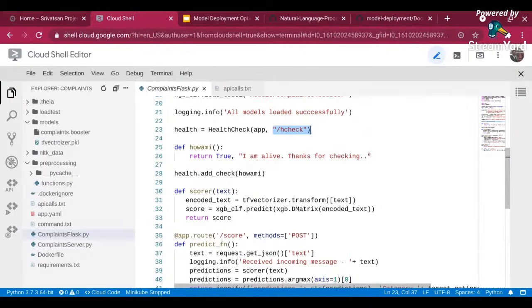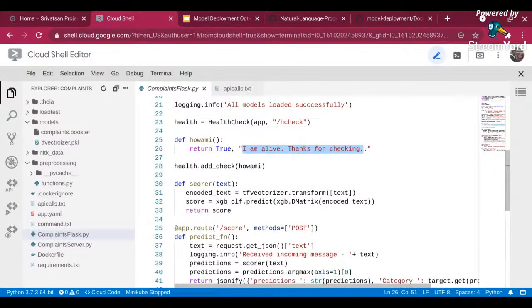And then I'm creating a function. Whenever this /health check URL is called, I'm going to return that I am alive, thanks for checking. If it is not returning anything, that means your Flask app is down. So it is just a way of checking that your Flask is up and live, right? And then with the health object that I created, I'm just adding the health check function over here. It's very simple, two lines of code. It's always a best practice to have it, right?